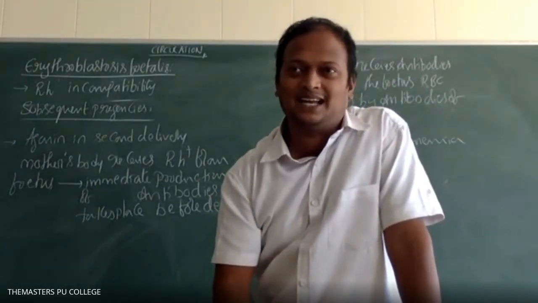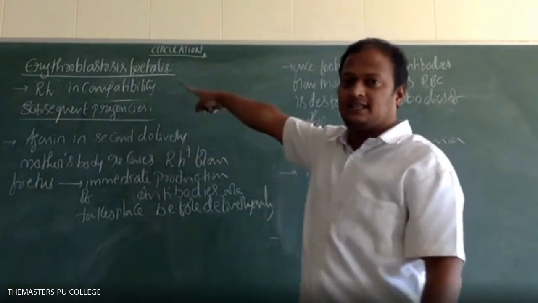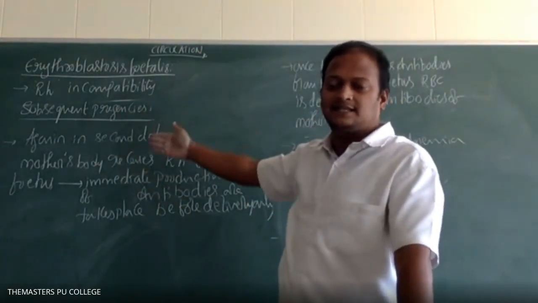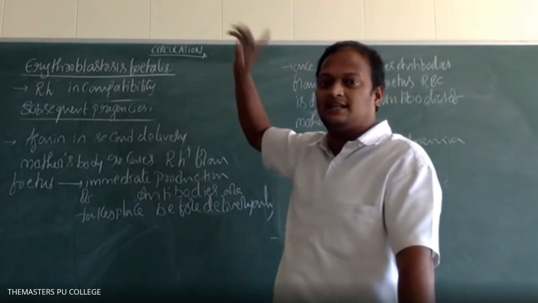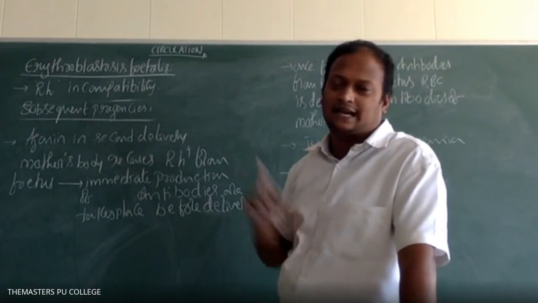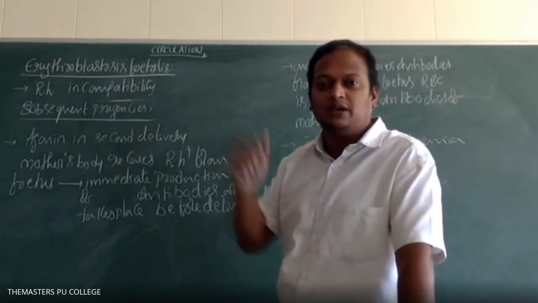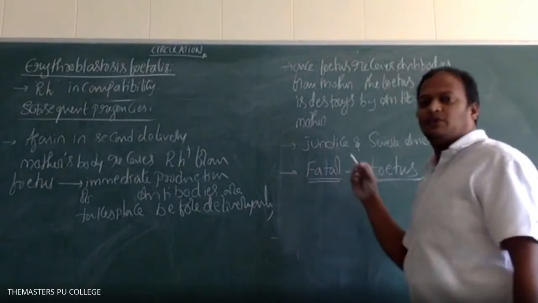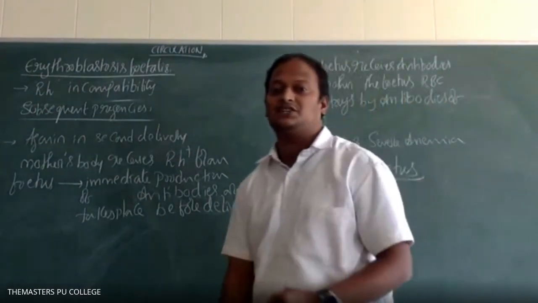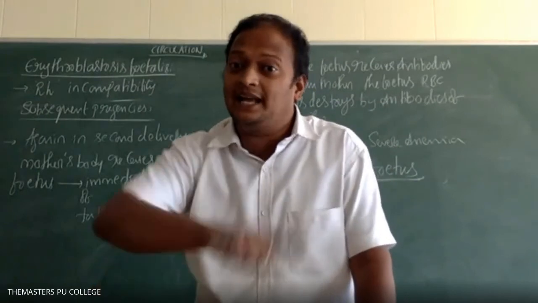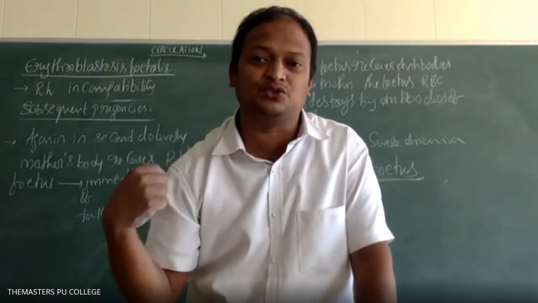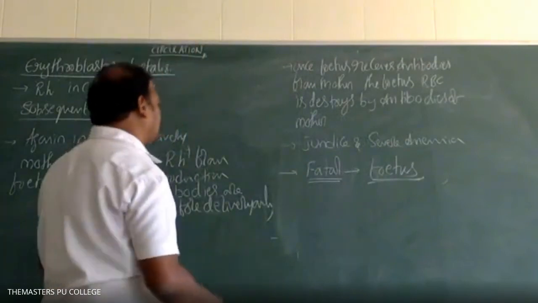So in the first pregnancy, doctors already know there is a chance of erythroblastosis fetalis for the second pregnancy. Who knows? Not the parents, it should be identified by the doctors. So at the first pregnancy they will give injections to whom? Fetus or mother? Mother. Antibody injections are to be induced into the mother's body. Is it clear? So write that point.